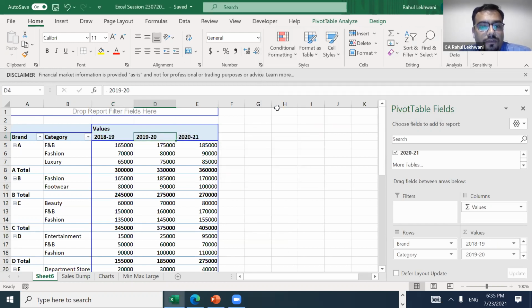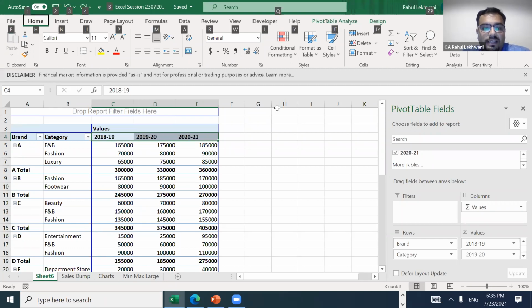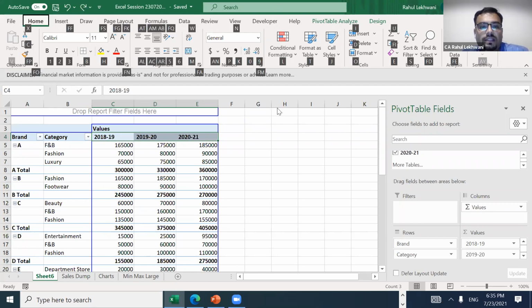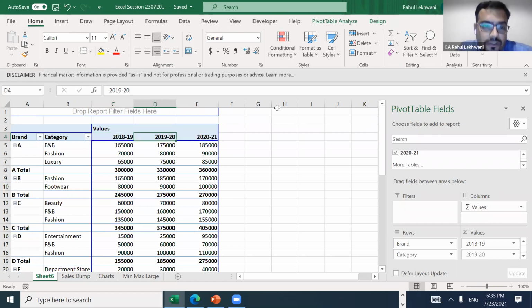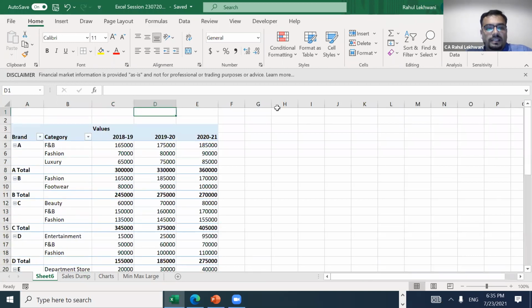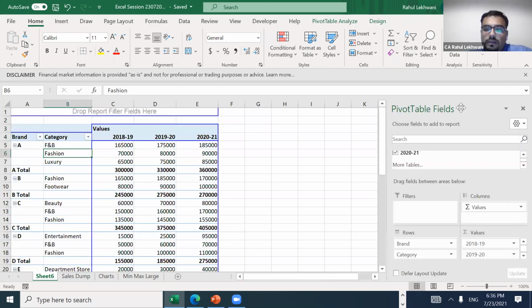See, all the "sum of" has gone. And if you want it to be right side, we can use Alt, then H for home, then A R, which is my right indent. So this is the basic layout of a pivot.